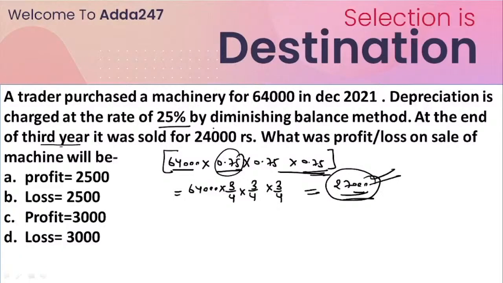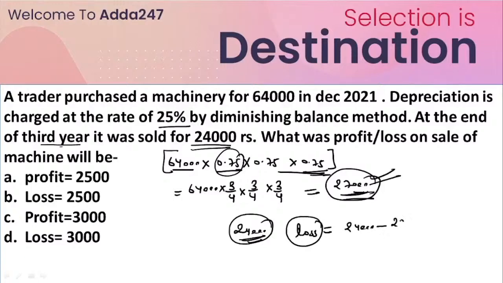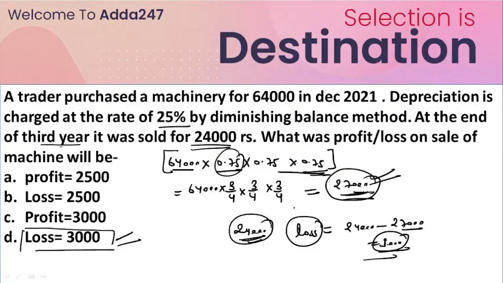But you sold it for 24,000 rupees. This is the current value and you sold it for 24,000 rupees. That means it is a profit or loss? Obviously it is a loss. And by what amount? Look, this is your sale amount, 24,000 rupees, minus the value of the machine, and the loss will be 3,000 rupees. So that would be your answer. This is how we can solve this question in the exam very quickly. I hope it is understandable for everyone.